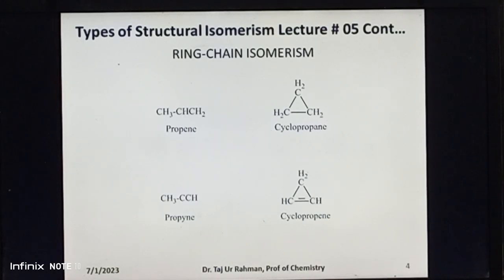The same phenomenon of ring chain isomerism can be seen in propyne and cyclopropene. They both have the same molecular formula C3H4, same numbers and kinds of atoms, but they differ from one another in linking of the carbon atoms, and thus they are ring chain isomers of each other.